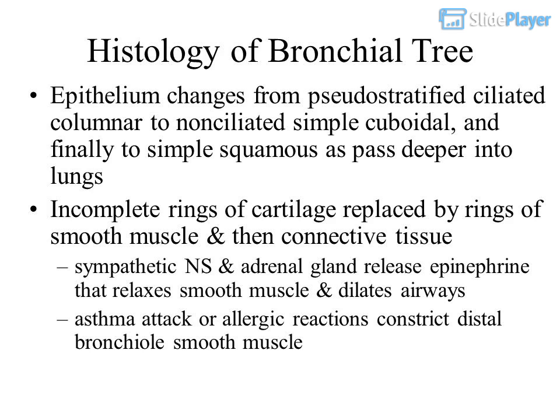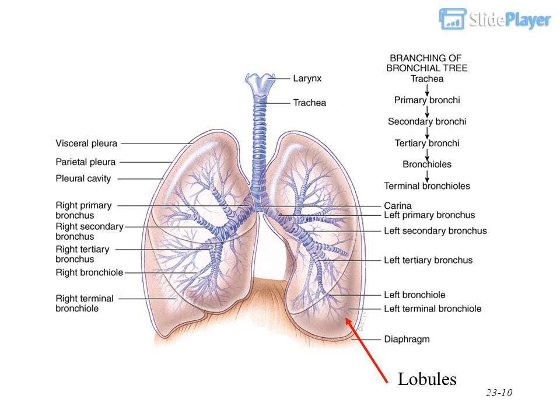Histology of the bronchial tree. Epithelium changes from pseudostratified ciliated columnar to non-ciliated simple cuboidal, and finally to simple squamous as it passes deeper into the lungs. Incomplete rings of cartilage are replaced by rings of smooth muscle and then connective tissue. Sympathetic nerves and the adrenal gland release epinephrine that relaxes smooth muscle and dilates airways. Asthma attacks or allergic reactions constrict distal bronchiole smooth muscle.